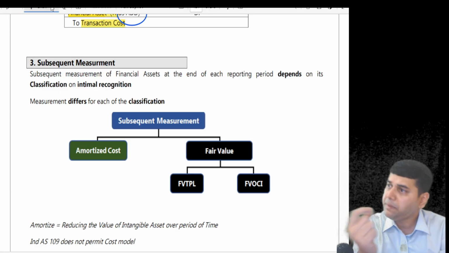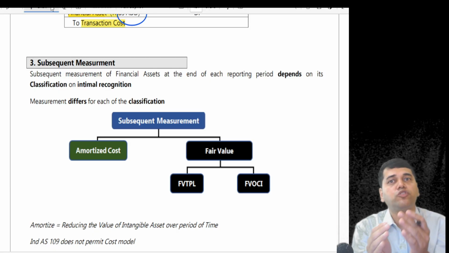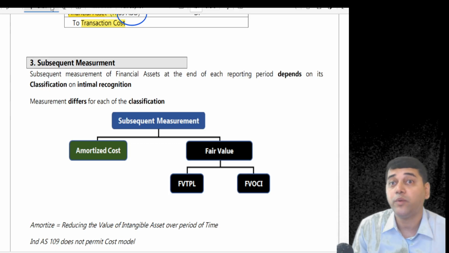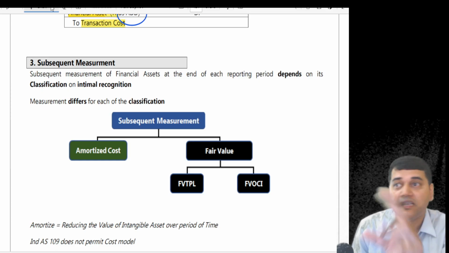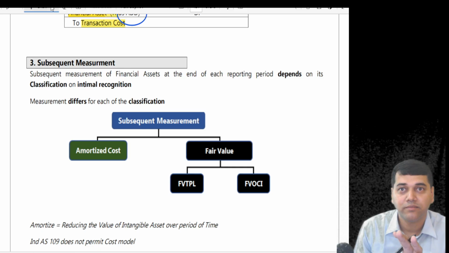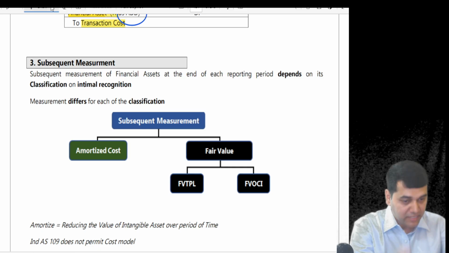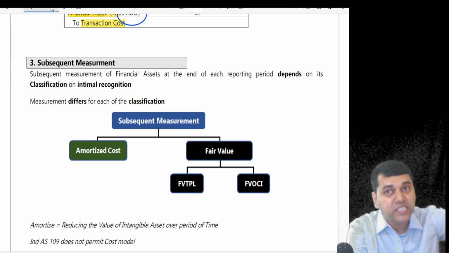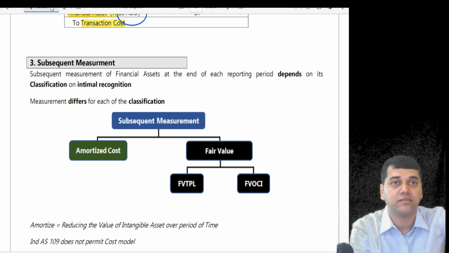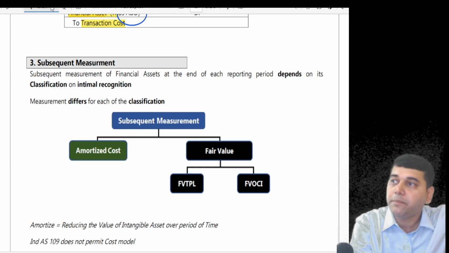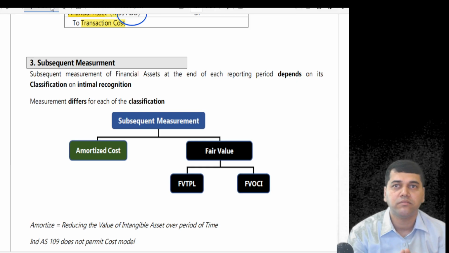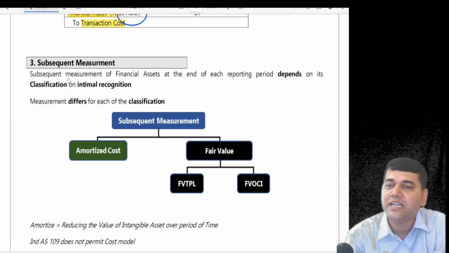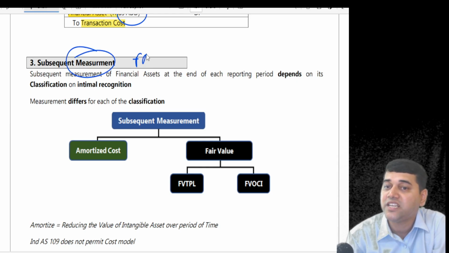Every single standard, PPE also, everything is going to talk about initial recognition, initial measurement, subsequent measurement. Any transaction happens, initially you recognize it, initially you measure it. And if it is a balance sheet item, you will subsequently measure it. If it has gone out of the balance sheet, there is no question of subsequent measurement. Clear?